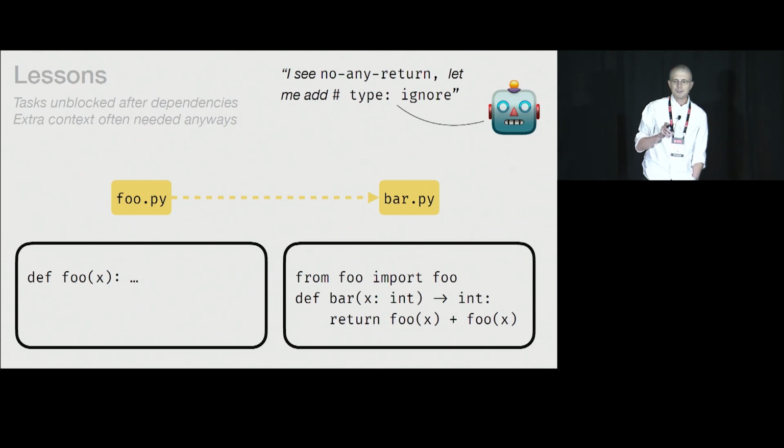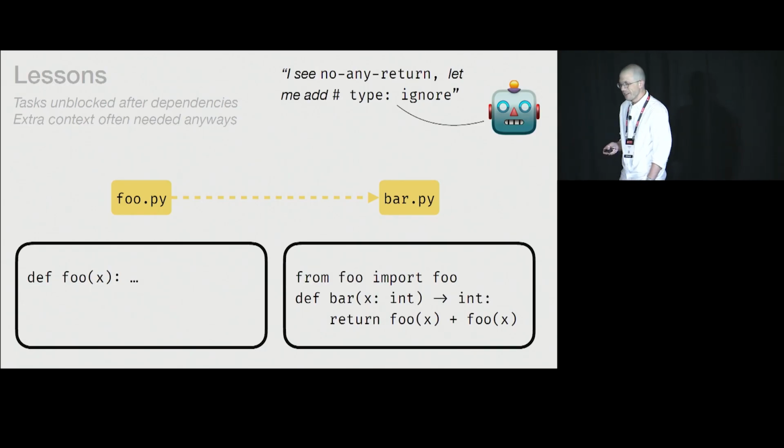But if, on the other hand, the agent decides to try and analyze bar.py first, it's going to find a typed function that is calling an untyped function, and the only fix that it can do in bar.py is to simply add a type ignore, which is the opposite of what we want. This is common in agents. They attempt to solve the problem, not necessarily by doing what you want, but by doing what is easiest to make that little green mark pass.